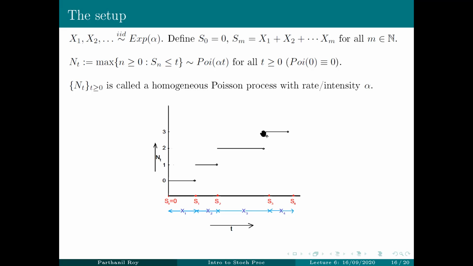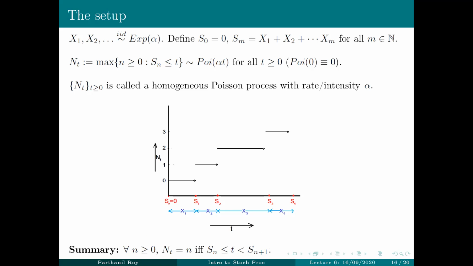Then it jumps to 3, and so on. This goes on. The summary of this is that for every non-negative integer n, N_t takes the value n if and only if the nth arrival happens on or before time t, but the n plus 1th arrival happens strictly after time t.